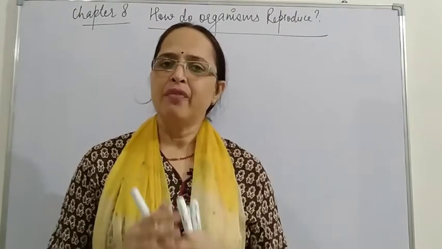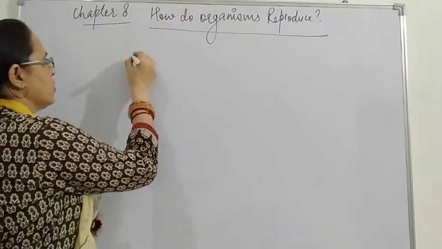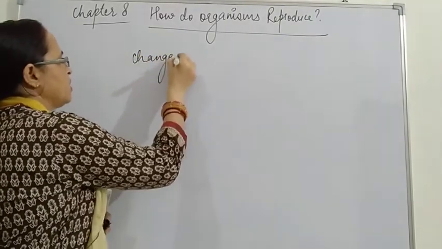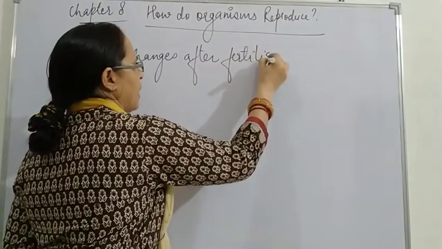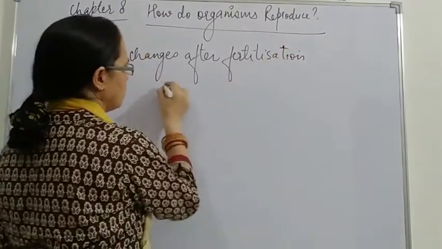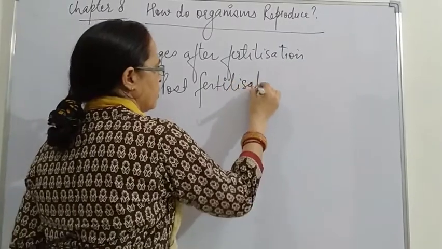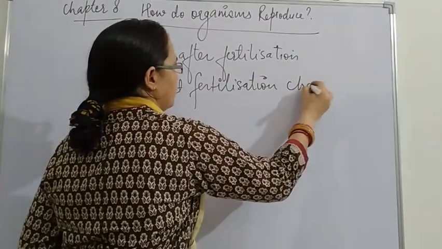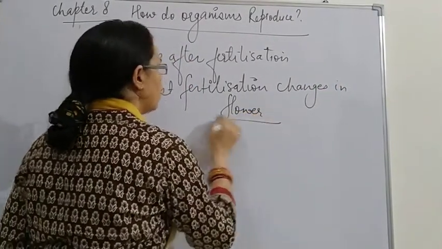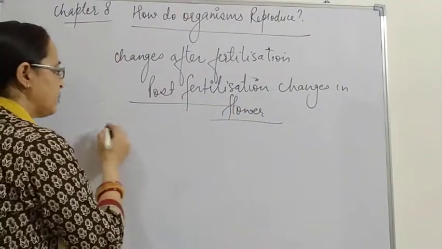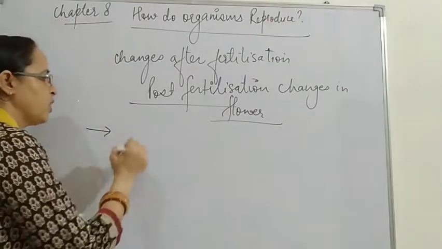So we say that the changes that occur in the flower after fertilization, or we call them post fertilization changes in the flower. Here we are talking about the flower. So what are the post fertilization changes? That means when fertilization has taken place and the zygote is formed, then what will happen?